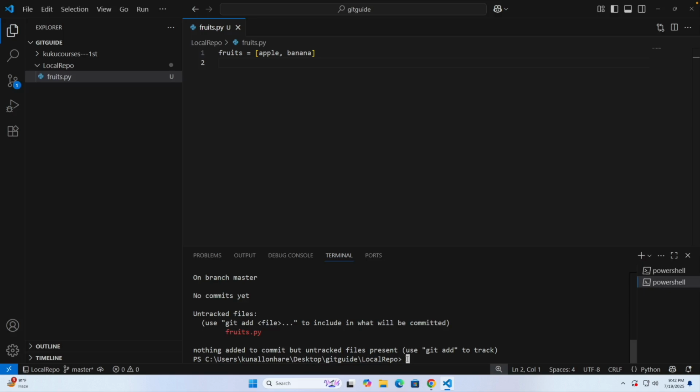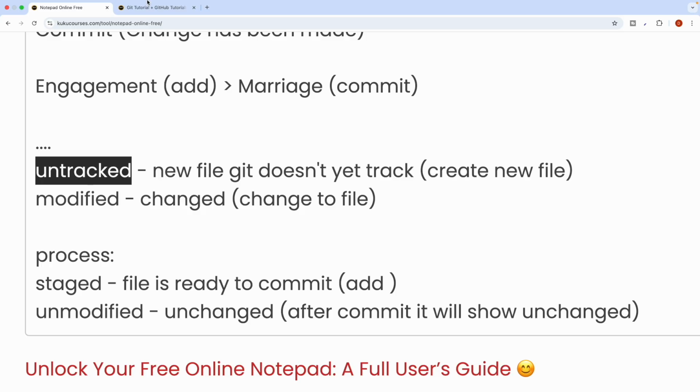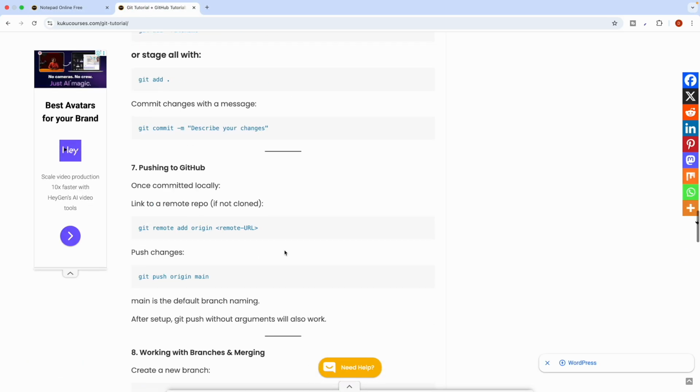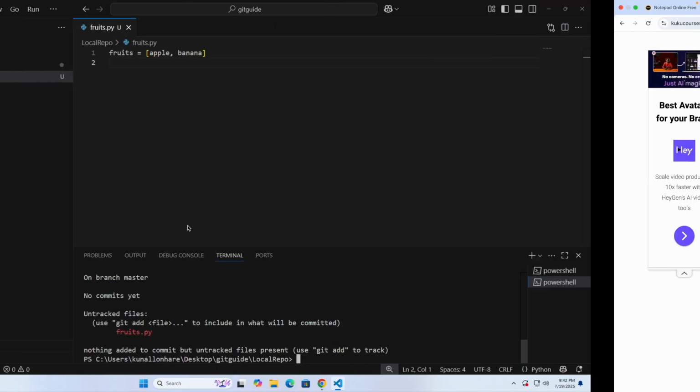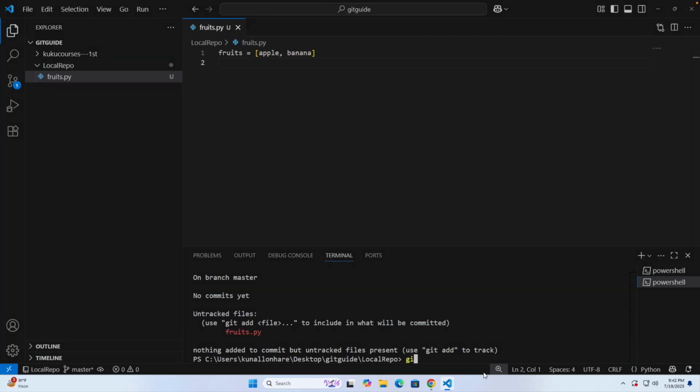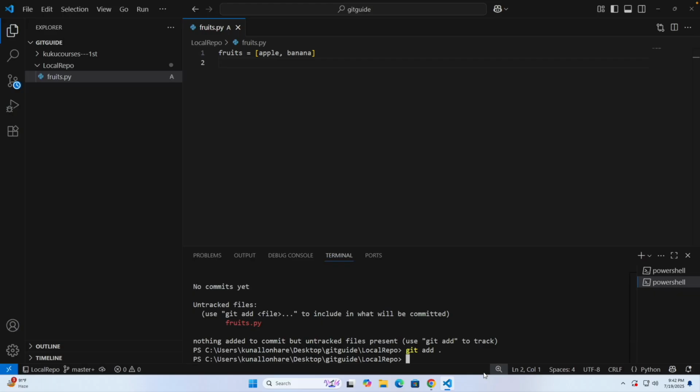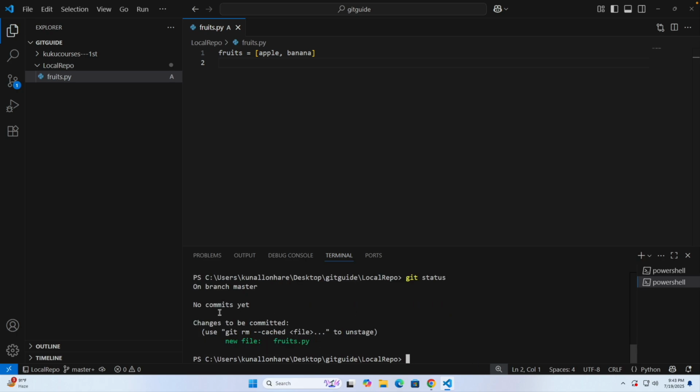So this is the thing we have. Now what we can do is add this. To add this, you all remember we use git add. Or you can just pass git add with a dash. Press enter, and now run git status, and you can see it's ready to be committed.